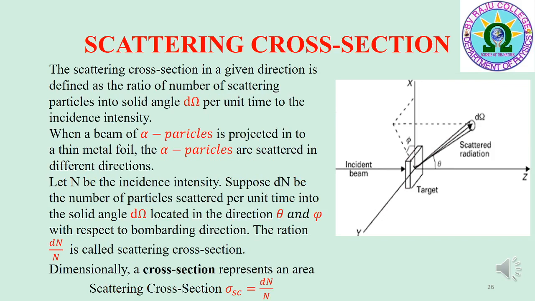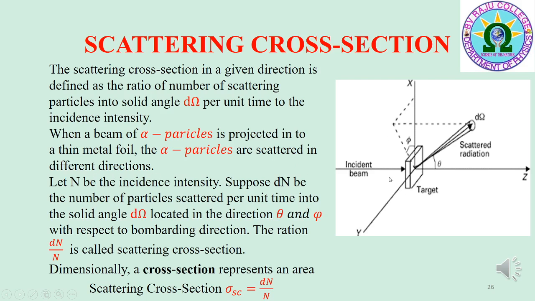Now, I would like to explain scattering cross section. The scattering cross section in a given direction is defined as the ratio of the number of particles scattered into solid angle d omega per unit time to the incident intensity. This can be explained as when a beam of alpha particles is projected onto a thin metal foil, the alpha particles are scattered in different directions as shown in the figure.